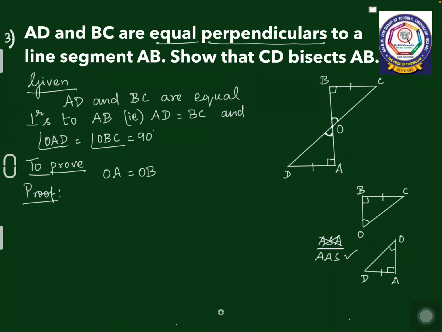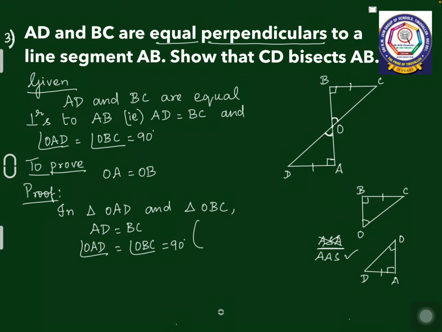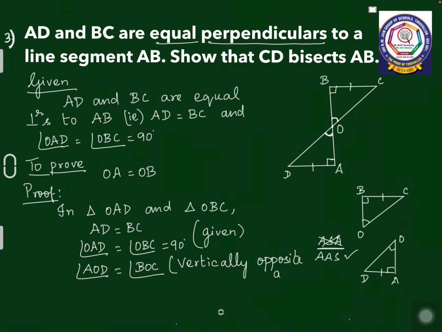When I say these two triangles are congruent, automatically I can say the other two sides are also equal by CPCT. So in triangle OAD and triangle OBC, AD is equal to BC, given in the question itself, and angle OAD is equal to angle OBC, both equal to 90 degrees, given as equal perpendiculars. And angle AOD is equal to angle BOC, because they are vertically opposite angles.